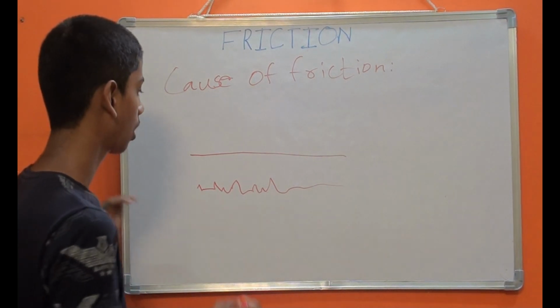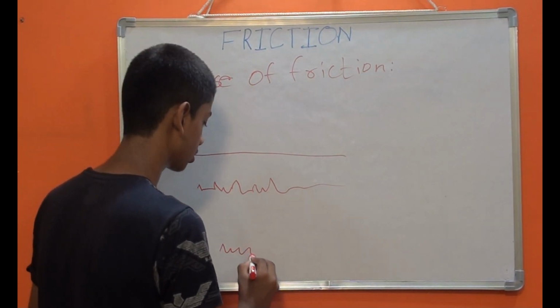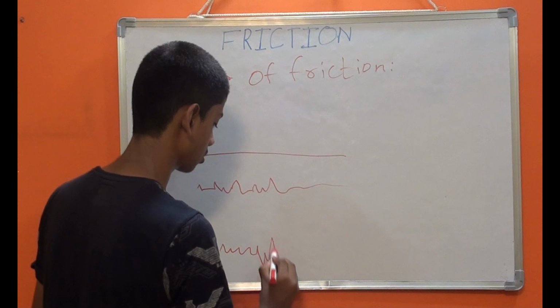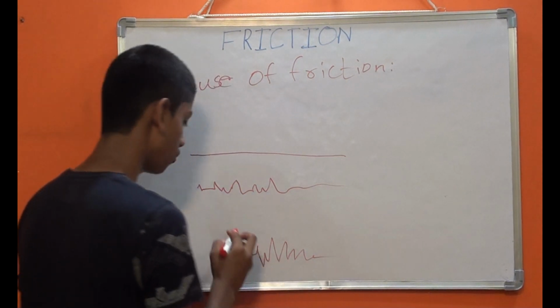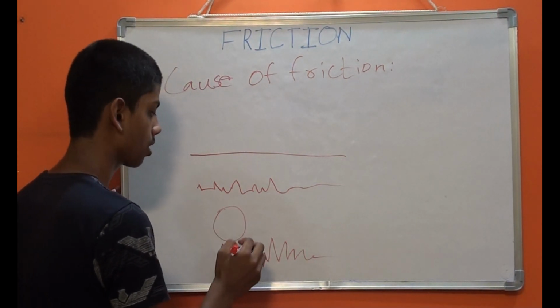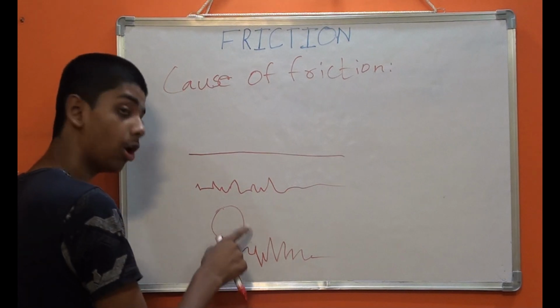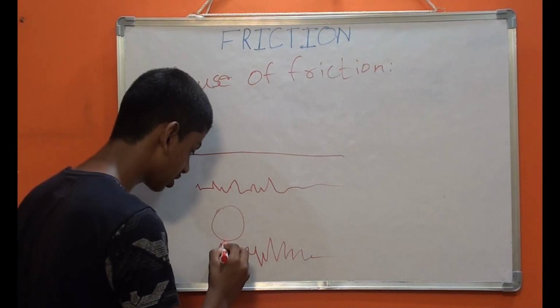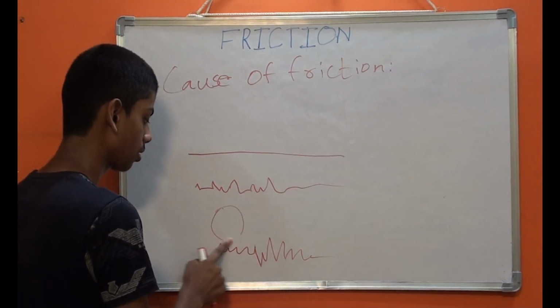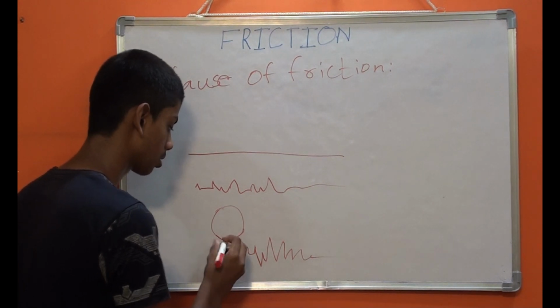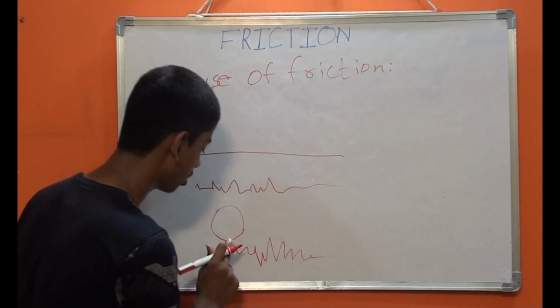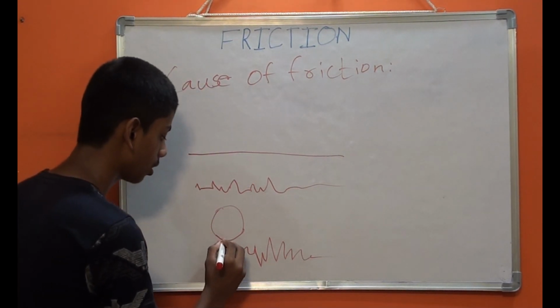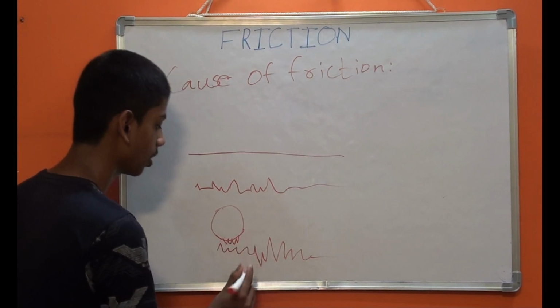Here, on this surface, if you roll a ball, the ball also has this kind of surface. Now let's take this.